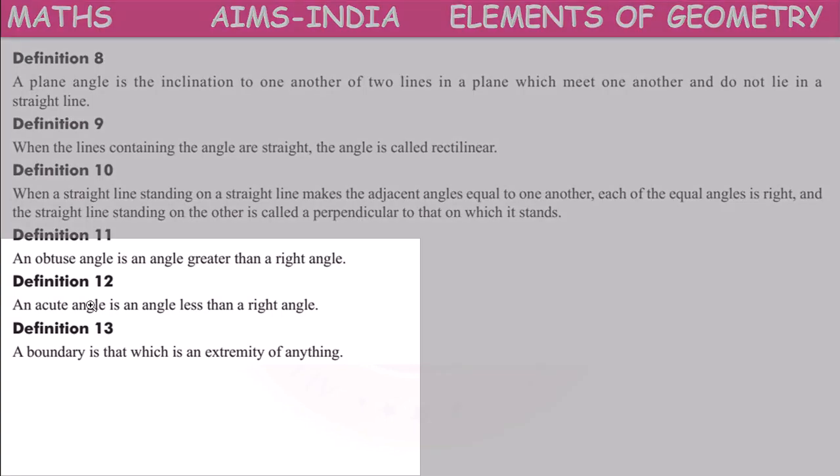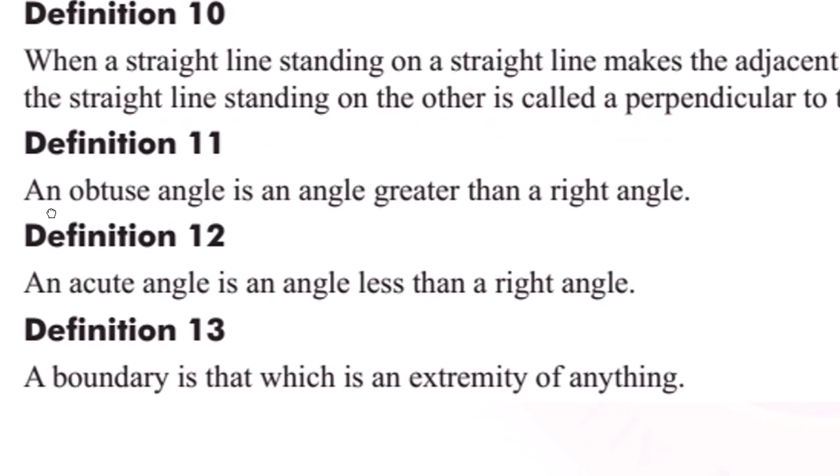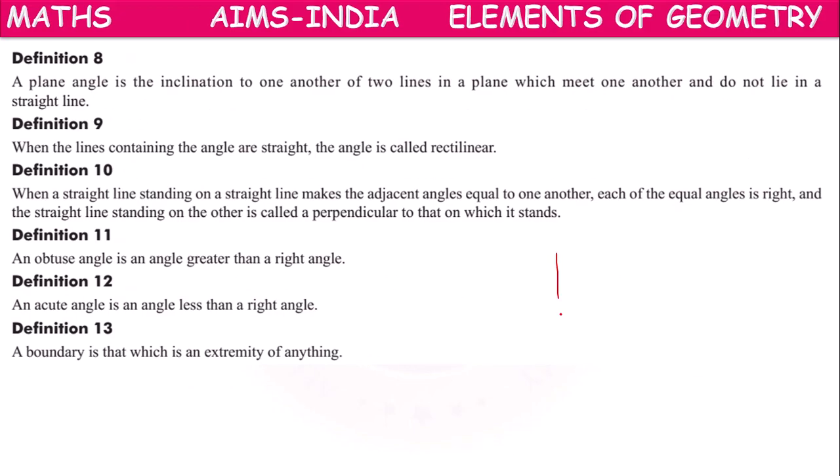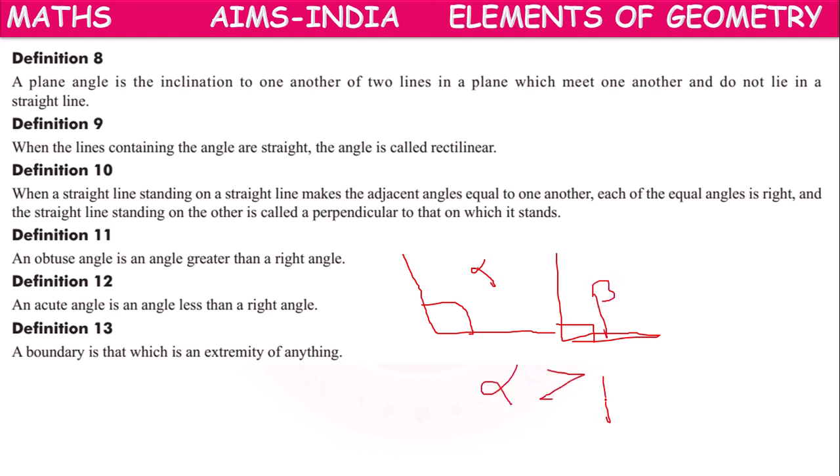Next, definition 11. An obtuse angle is an angle greater than a right angle. According to him, this is the right angle. Suppose if the two lines are in this way, then this angle alpha is greater than beta, means greater than 90 degrees.